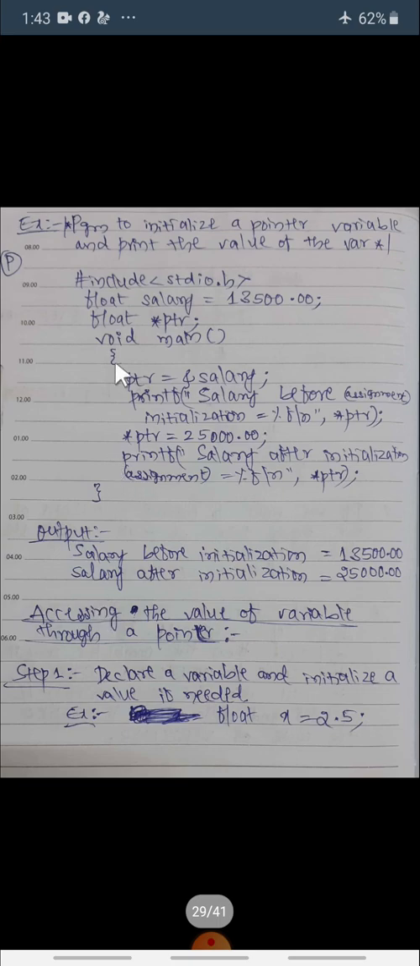Second example we can also see here: program to initialize a pointer variable and print the value of the variable. So #include <stdio.h> and float salary. Salary will be in terms of rupees and paisa, so we have taken the data type as float, so 13,500.00, and to store the address of this variable salary we declare one more pointer variable, that is ptr. It is also of type float.